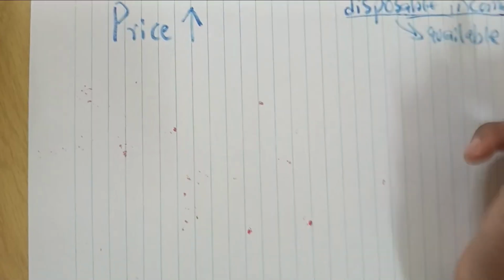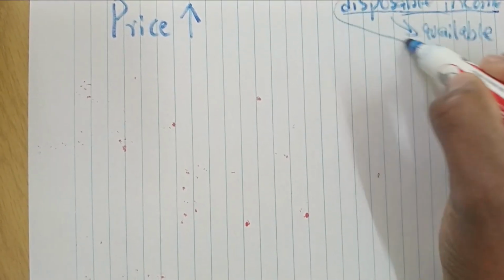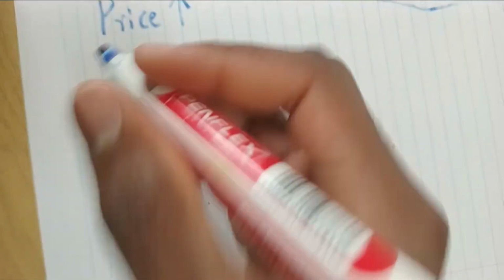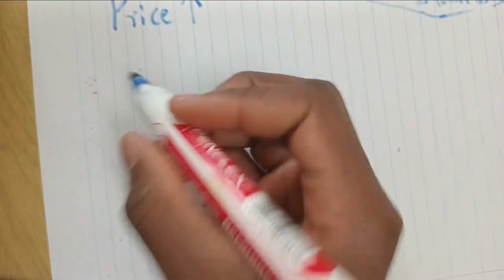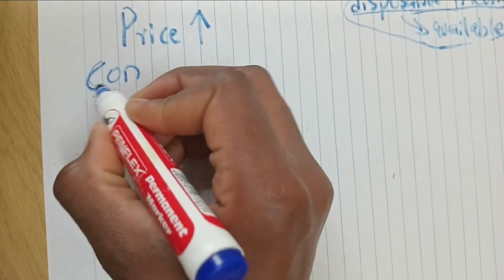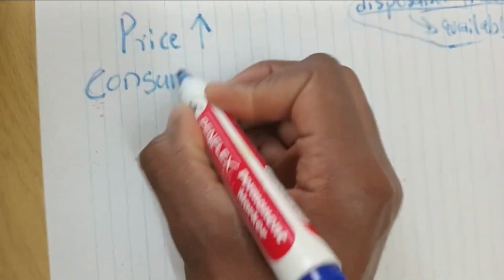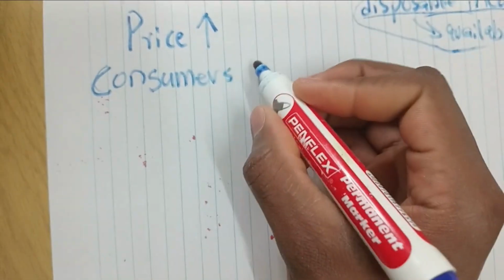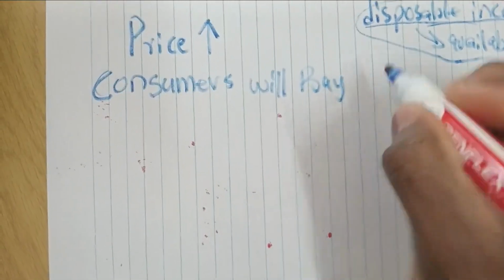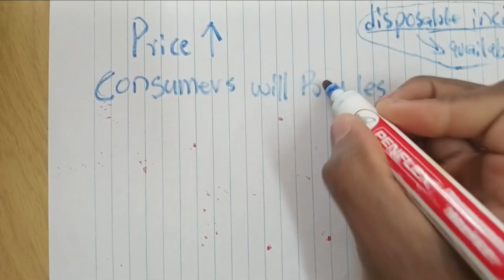Okay, but disposable income is not covered in the curriculum. I'm not sure, but yeah, it's part of this explanation. So consumers will buy less.